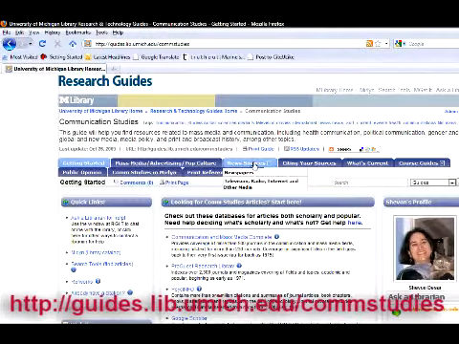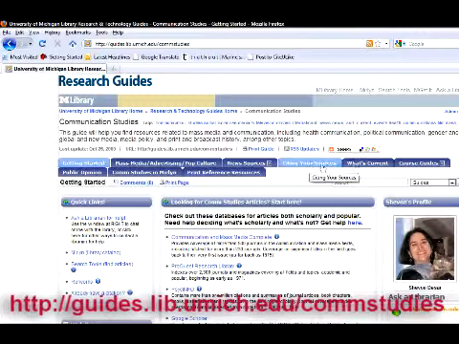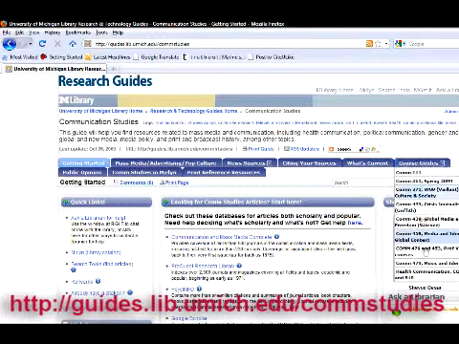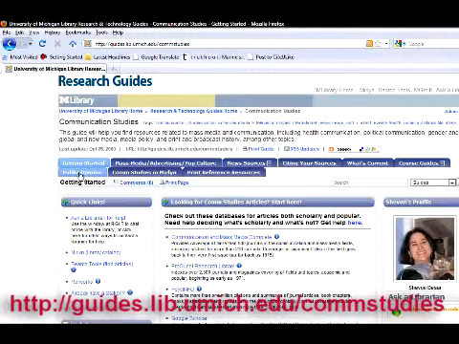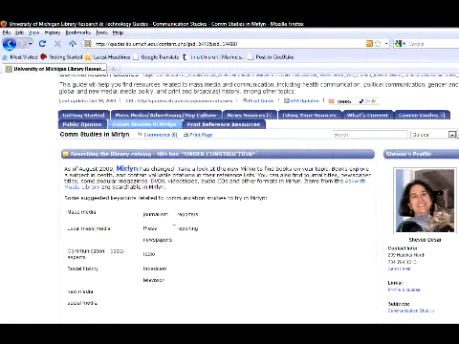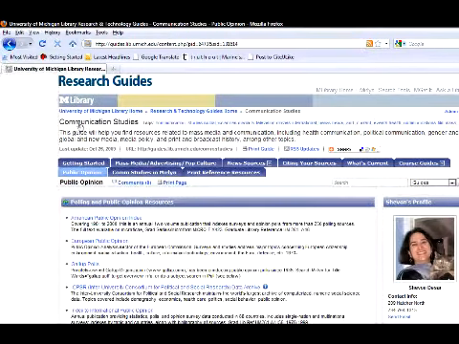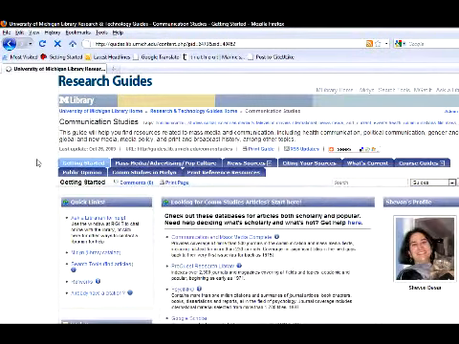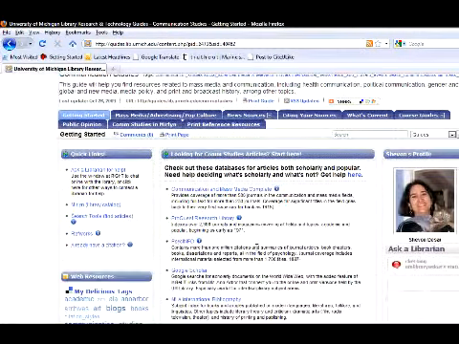And you can see there are different tabs for different subjects. Here's mass media, advertising, pop culture, news sources, how to cite your sources, what's current. There are some course guides here, syllabi, research on public opinion sources, Comm Studies in Merlin, which basically shows you some good key terms to search, and print reference resources that are available at the library. A good place to get started is Get Started.